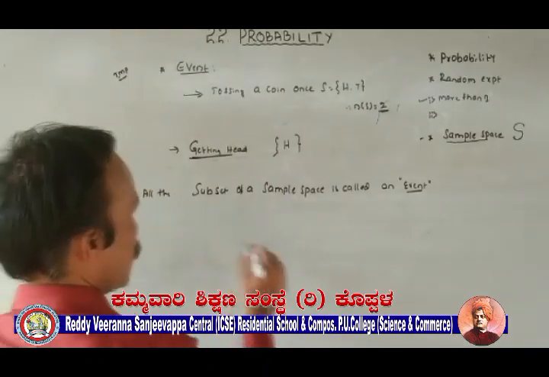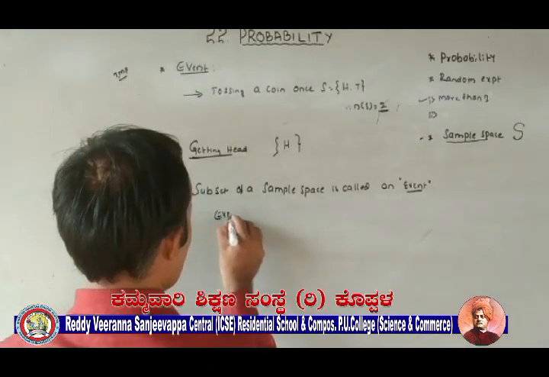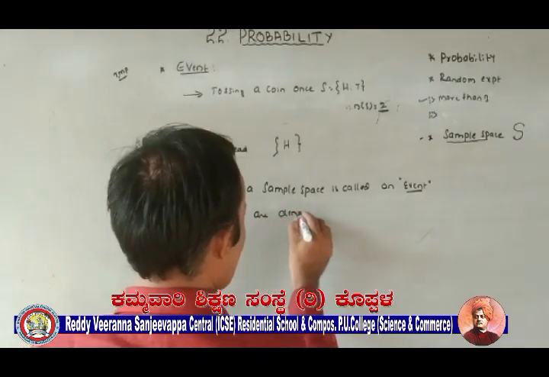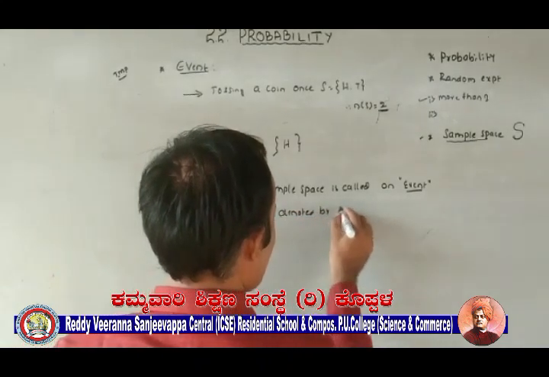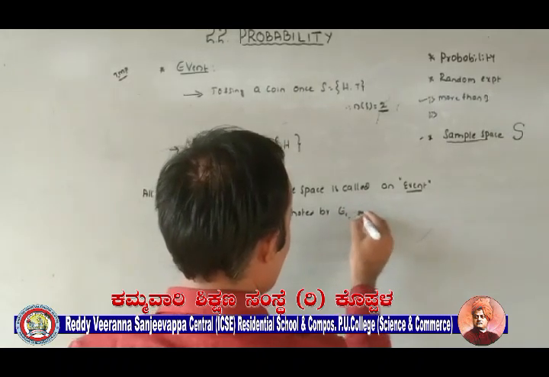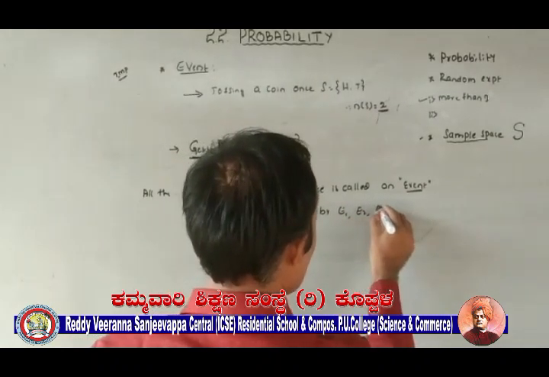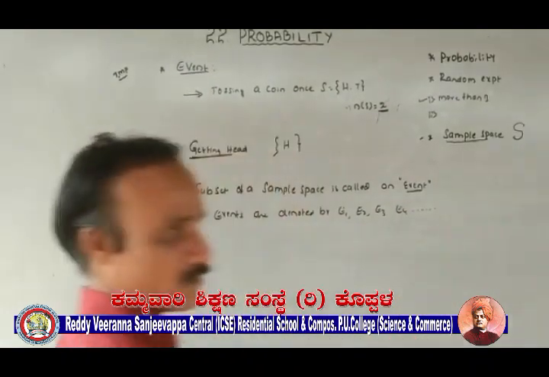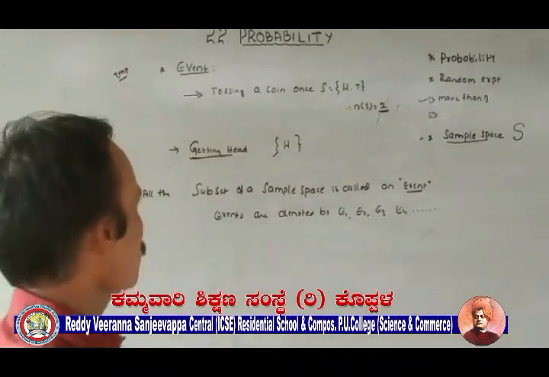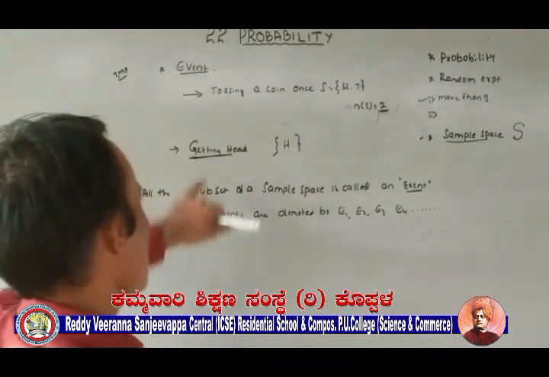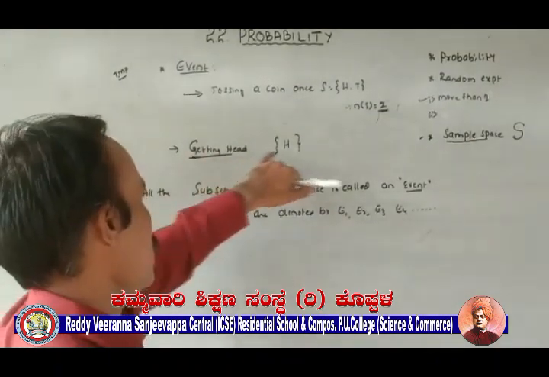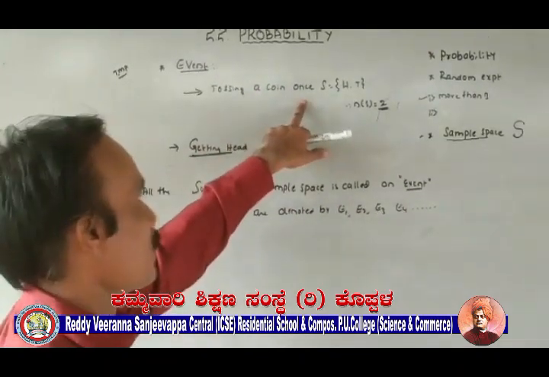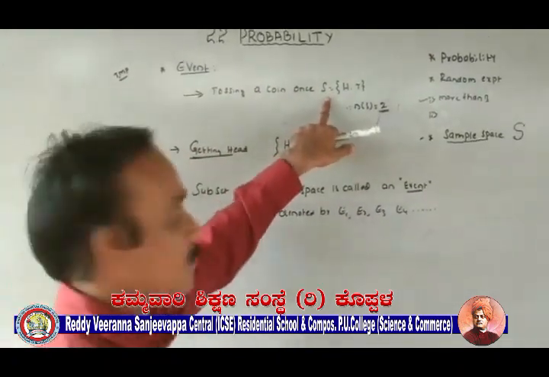So generally, events are denoted by E1, event number 1, E2, event number 2, E3, event number 3, and so on, infinite. So getting head, this is the description. Therefore, getting head is one of the subsets of this sample space.